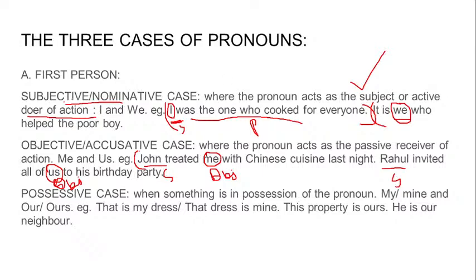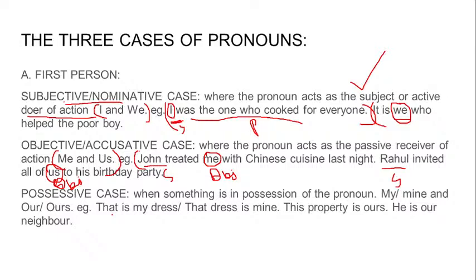So these uses have to be kept in mind, that the subjective case uses I and we, I in singular, we in plural. Objective case uses me and us in plural, me in singular. The third case is the possessive case. That is something else. Possessive case means something is in possession of the pronoun.